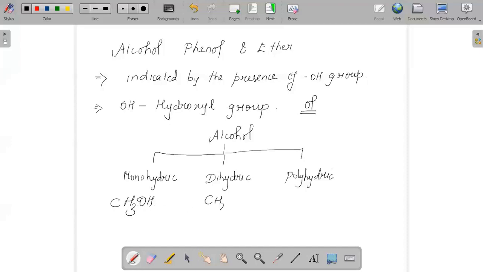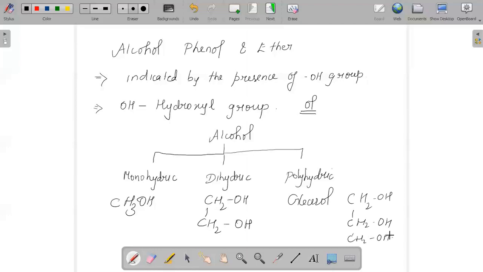Dihydric, CH2OH, CH2OH. So we have two hydroxyl groups attached to it. In the same way, you can have polyhydric, for which you would remember the example of glycerol. That is CH2OH, CH2OH, and CH2OH. So it is a polyhydric alcohol.